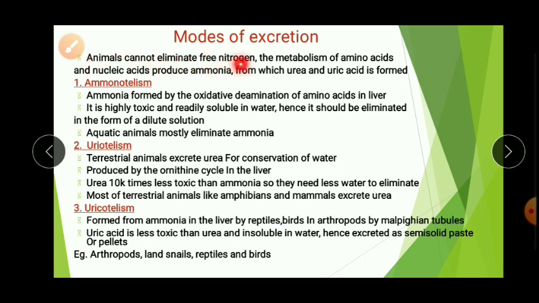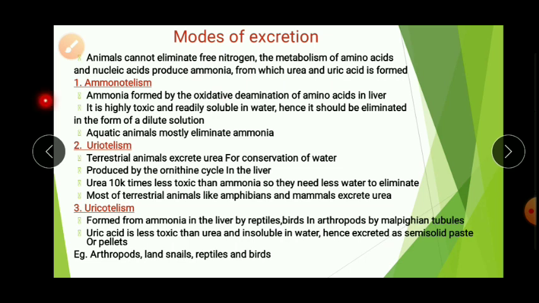Animals cannot eliminate free nitrogen. The metabolism of amino acids and nucleic acids produces ammonia. Amino acids are the end products of the proteins. We have already known about this, and this ammonia is a very harmful substance. That's why in some animals ammonia is converted into urea and uric acid for the safe excretion.